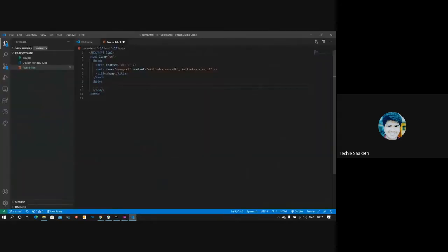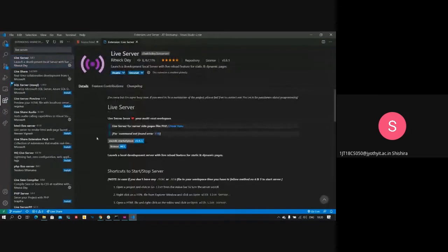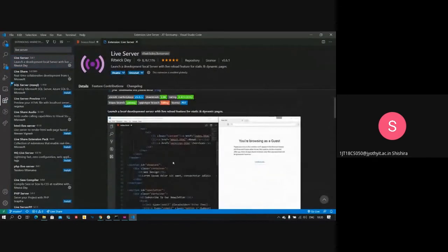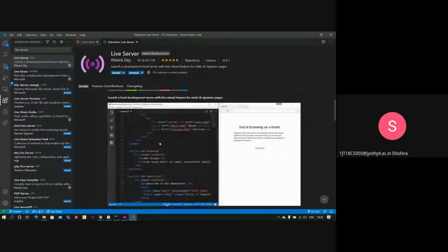There's an extension called Live Server to open it in the browser. What Live Server basically does is, as you're changing stuff on your web page, you know how we generally open HTML files, right? They're static. Live Server updates every single line whenever you change stuff. Whenever you hit save on your page, Live Server will detect that and change it in your web browser. So that will be helpful when you're developing. You can see what's going on, what you're doing.